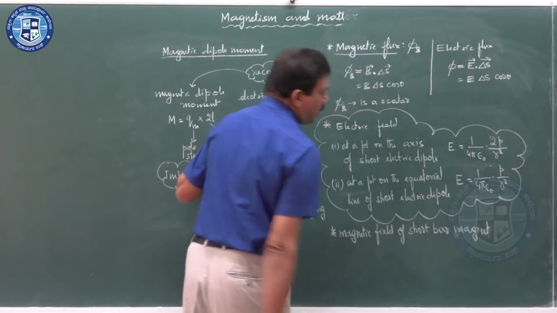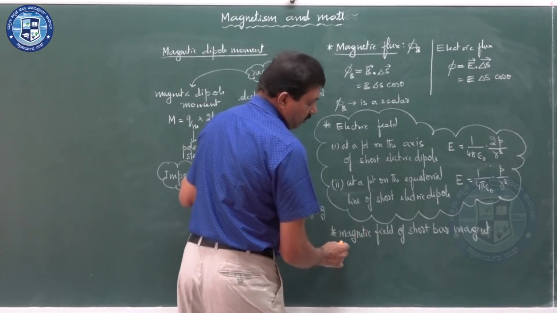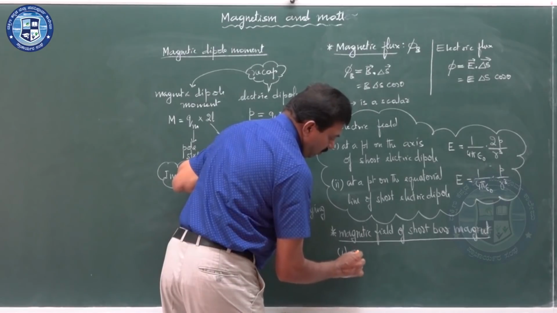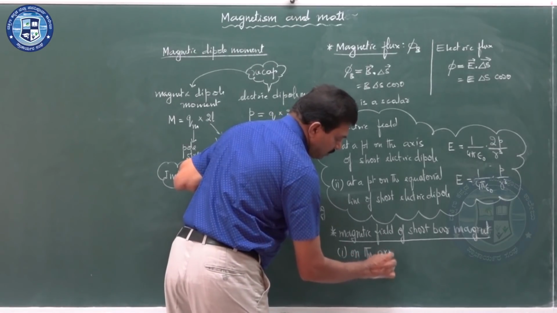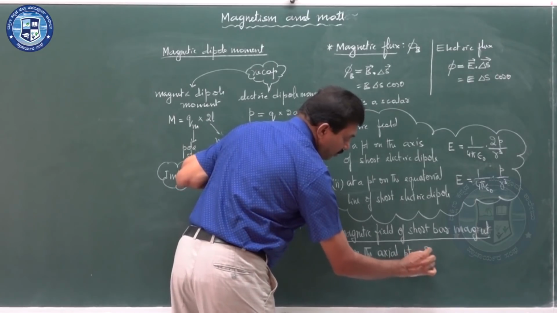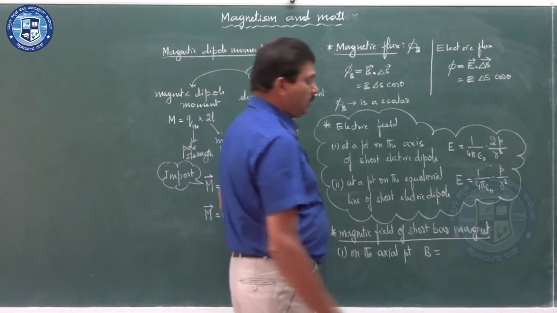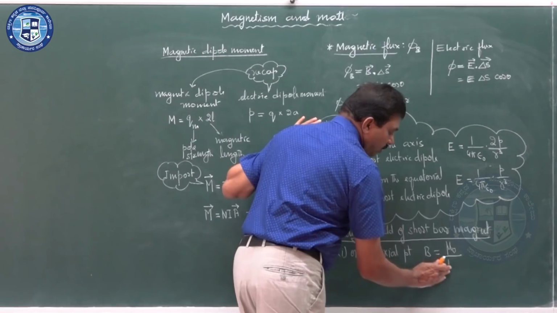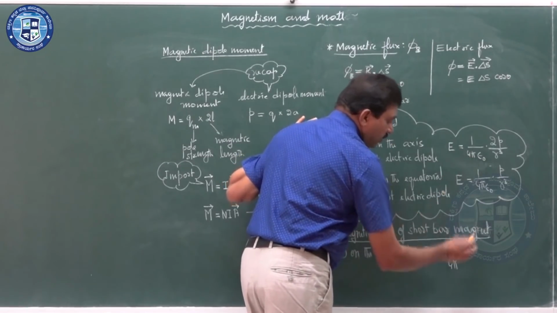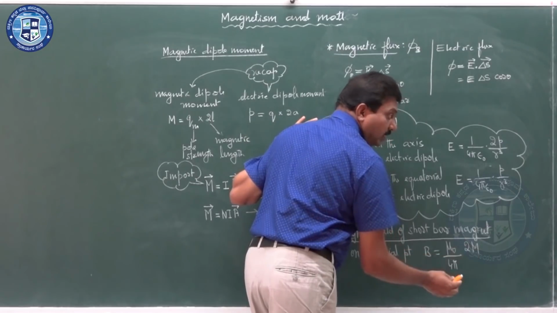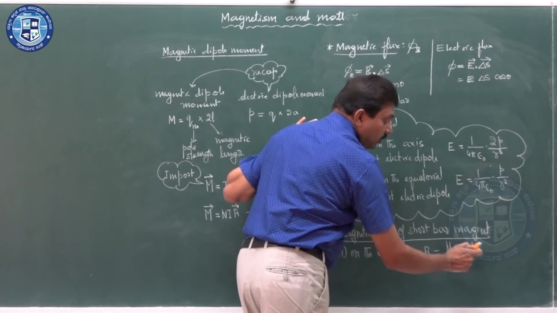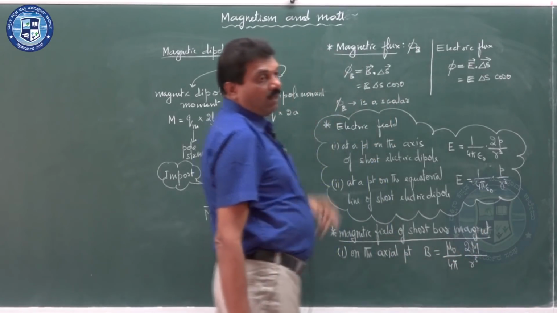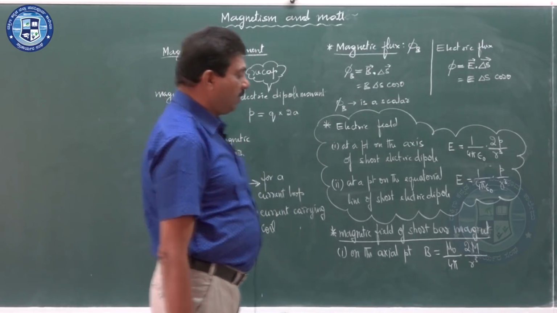What do I have to change from the similar formula? First, on the axial point, I have to change the symbol from E to B. The constant 1 by 4 pi epsilon naught should be changed into mu naught by 4 pi. Instead of the electric dipole moment P, now it is the magnetic dipole moment M, divided by r cube, where r is the distance of the point from the center of the bar magnet.